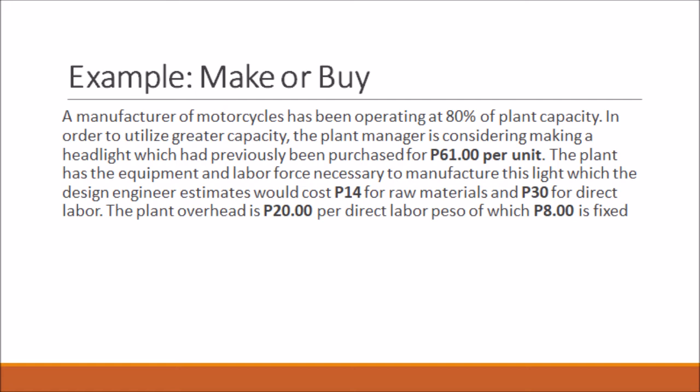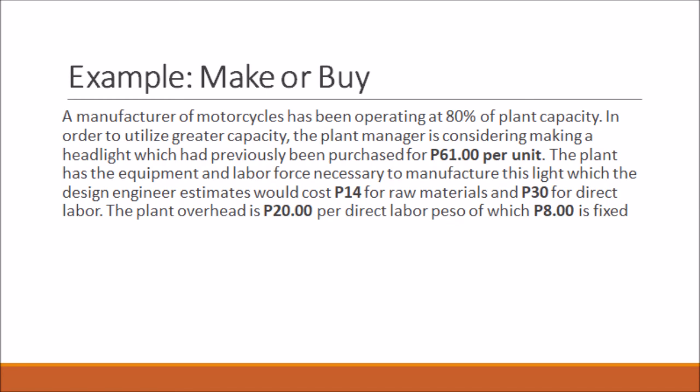Now how about the cost to make? The engineer estimates would cost 14 for raw materials, 30 for direct labor, and the plant overhead is 20 pesos per direct labor peso, of which 8 pesos is fixed. Now remember that fixed cost is unavoidable cost, hence it is irrelevant cost. We just need to identify the relevant cost for the cost to make and cost to buy. Now for the cost to make, the relevant cost only we will consider the raw materials, direct labor, and plant overhead variable, not the fixed cost.